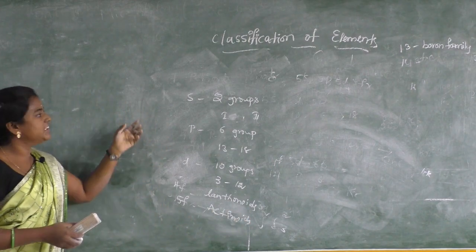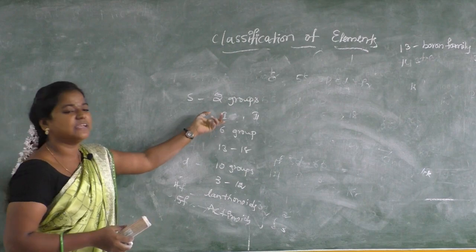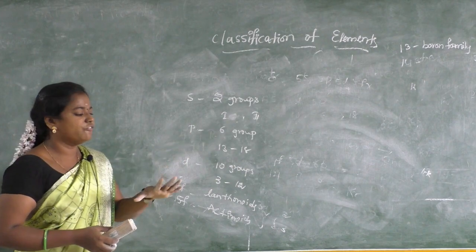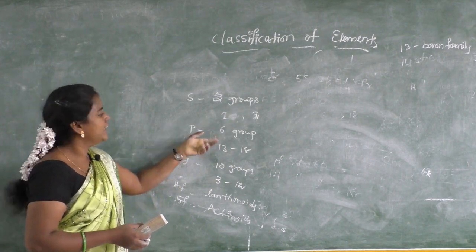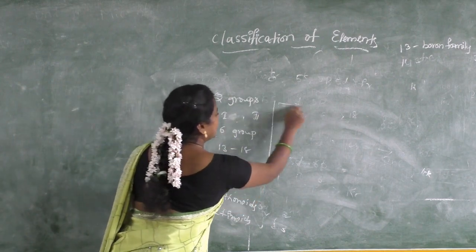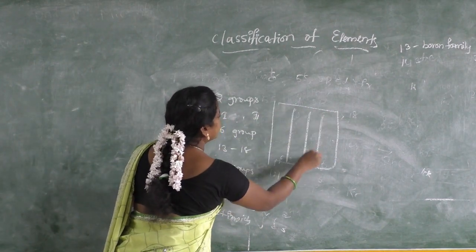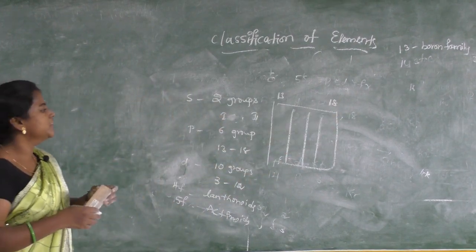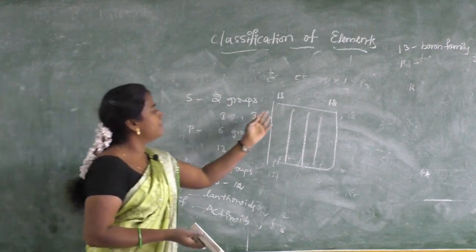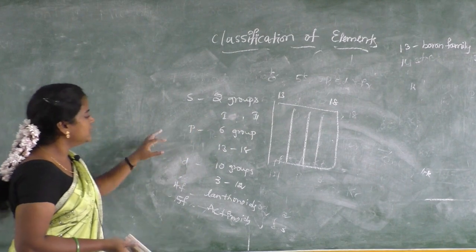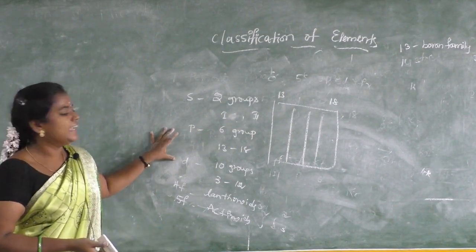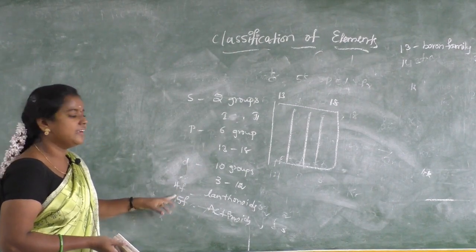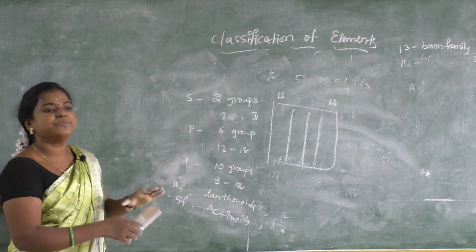So that is about group classification. The first group is alkali metals, the second group is alkaline earth metals. We already discussed p has 6. What is the 13th one? Boron family, boron will be the head. So from 13 to 18. The 18th group is known as noble gases or zero group elements, so it won't be involved in bond formation. But the remaining are all active, they may be involved in bond formation. The d block elements are all metals, they show color and can exhibit complex formation. Then 4f and 5f are lanthanoids and actinoids. That is about groups and periods.